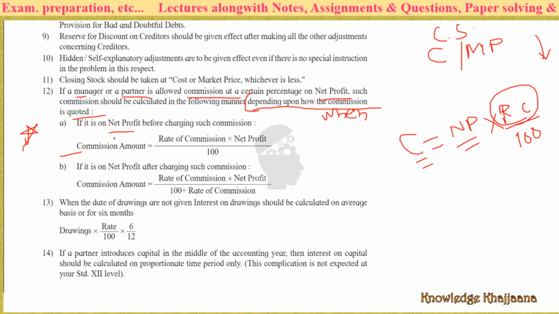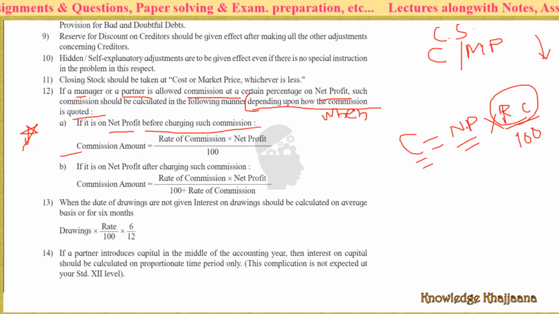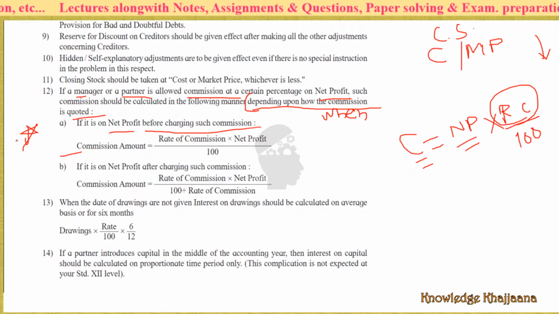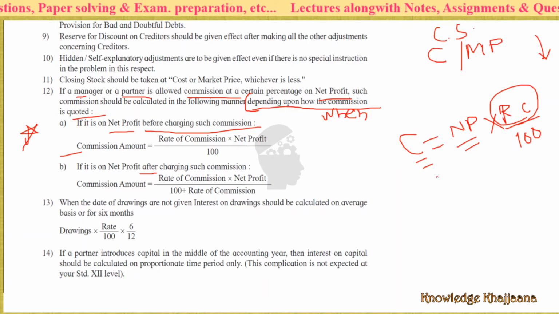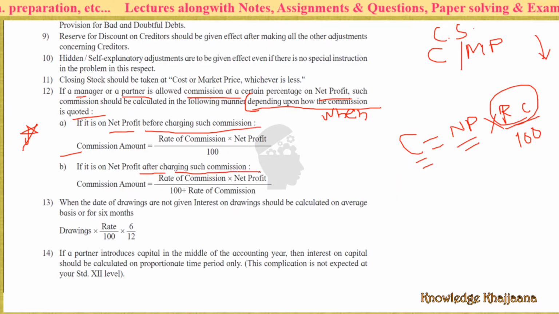If it is to be calculated on net profit before charging such commission, then you calculate like this. But if it is to be given after charging such commission, then what you have to do?